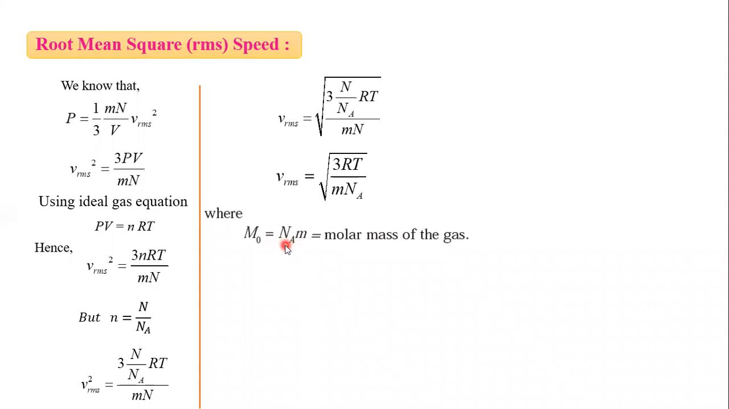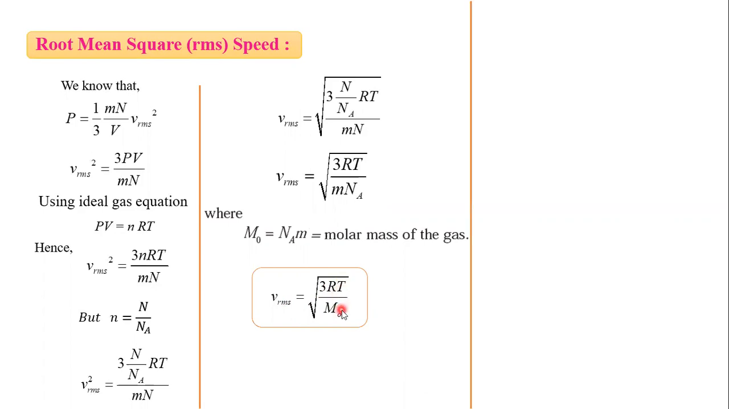But this m into Na is the molar mass of gas. Na is the Avogadro number, m is the mass of a single gas molecule. It gives us the molar mass of gas. So we get the formula for V RMS equal to under root 3RT by M0, and this is the expression for RMS speed. So by using this, we can conclude that here 3 is constant, R is constant, M0 is constant. This RMS speed directly depends on the square root of absolute temperature.